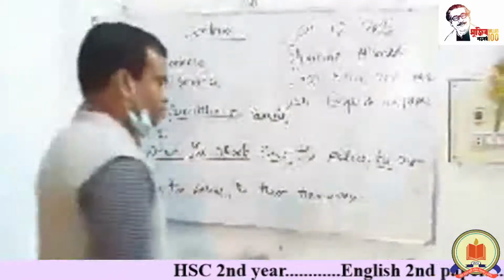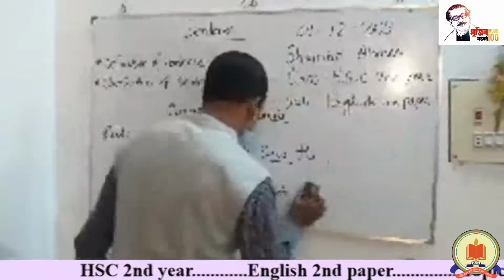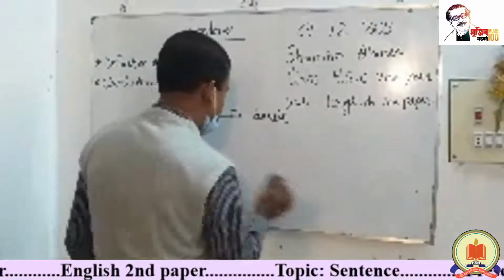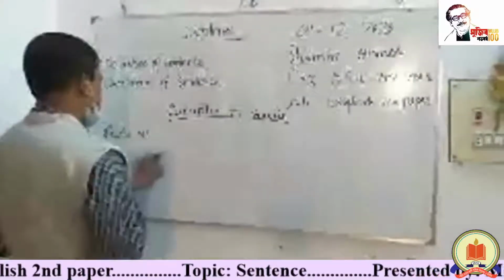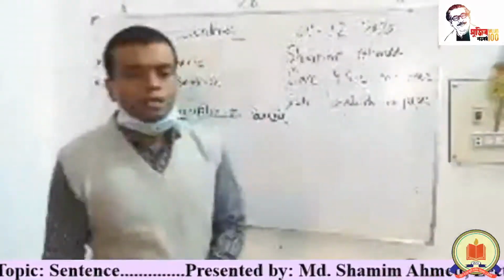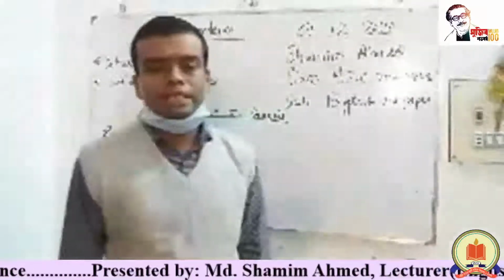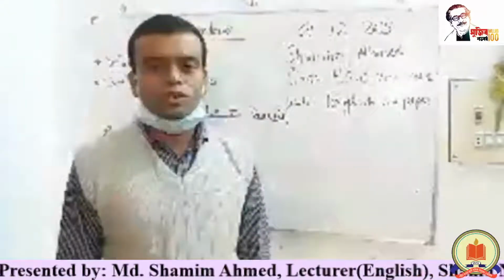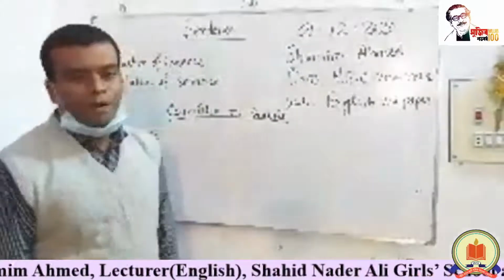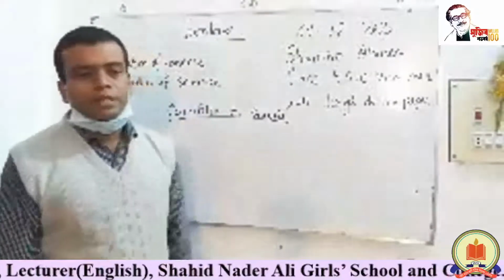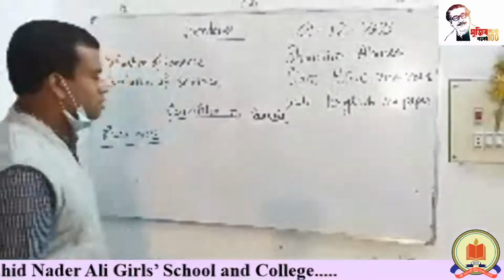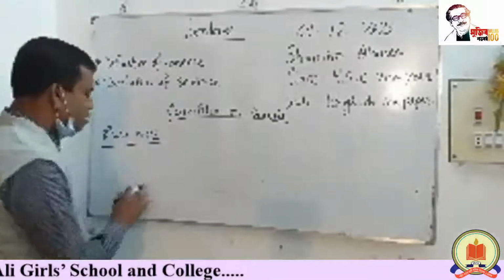The second rule, rule number 2. If the sentence begins with since, as, or when, and the subject of the two sentences will be different, and the first sentence carries be verb or verb to have, then we use being or having.